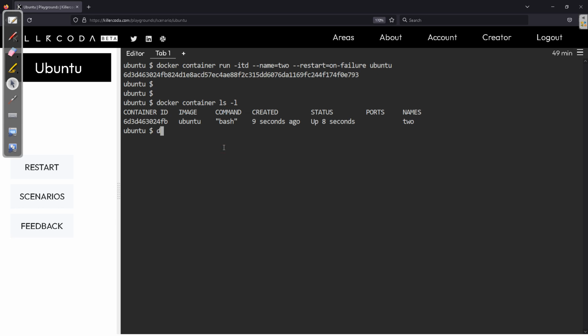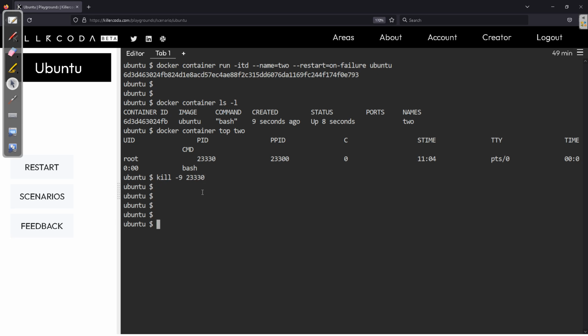Now I want to add some failures, and for that I want the PID of this container. There is a top command to get the PID. When you run it, you get the PID of that container, and I want to kill that process. This simulates an error that stopped the container, so it automatically gets restarted.